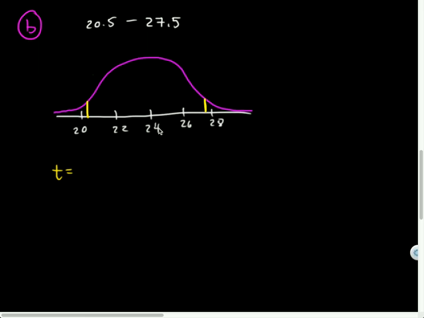To do that, I want to figure out how many units that is. So 27.5, subtract the mean. That will give me the units, right? And then you divide by something. What do you divide by? I divide by what a standard deviation is, which is 2 in this case, right? So 3.5 divided by 2. So this is 1.75 standard deviations, I believe. So if the standard deviation was 5, you divide by 5.